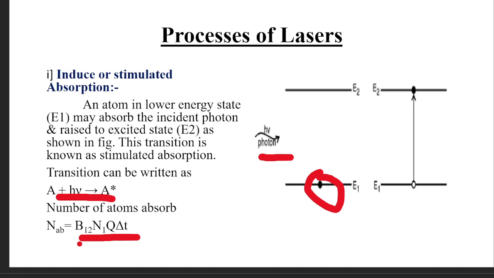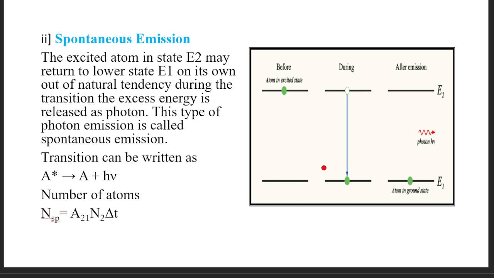So therefore we are using B12. N1 denotes the number of atoms in a ground state, Q is the energy density, and delta T is the time required for this transition. So this is the first process for the formation of laser.